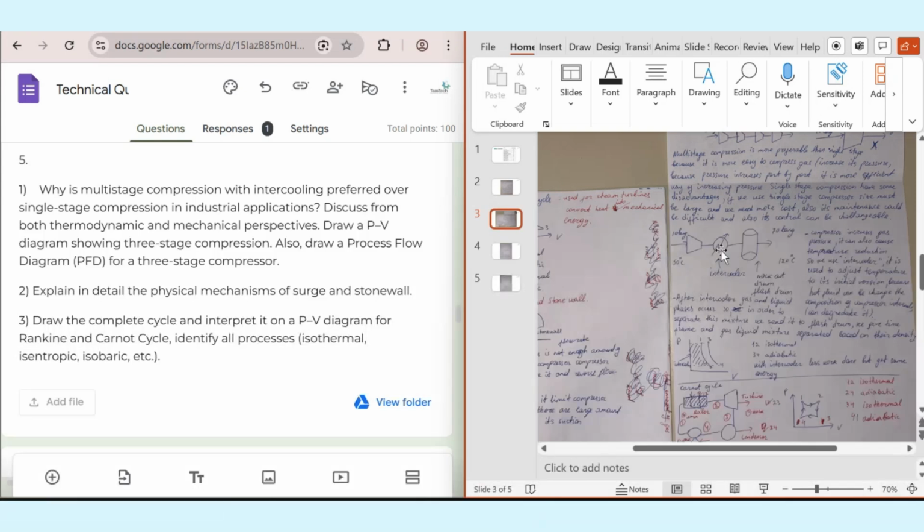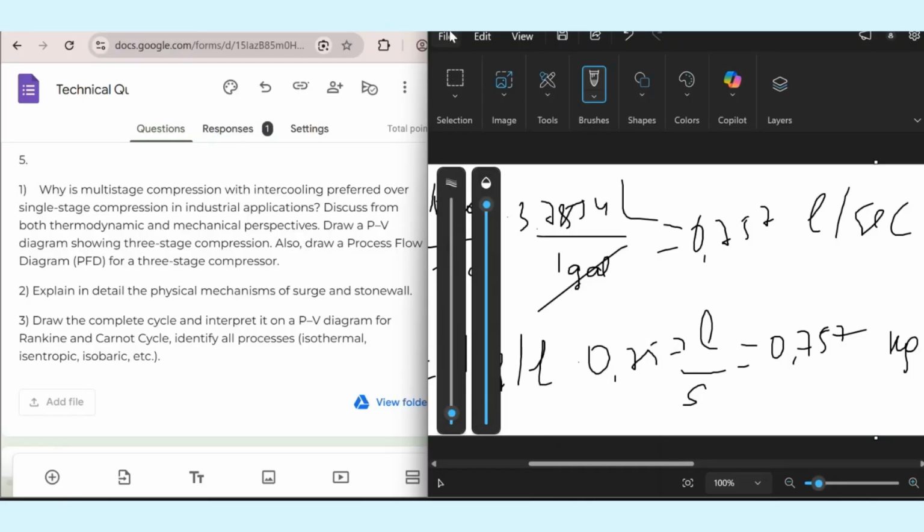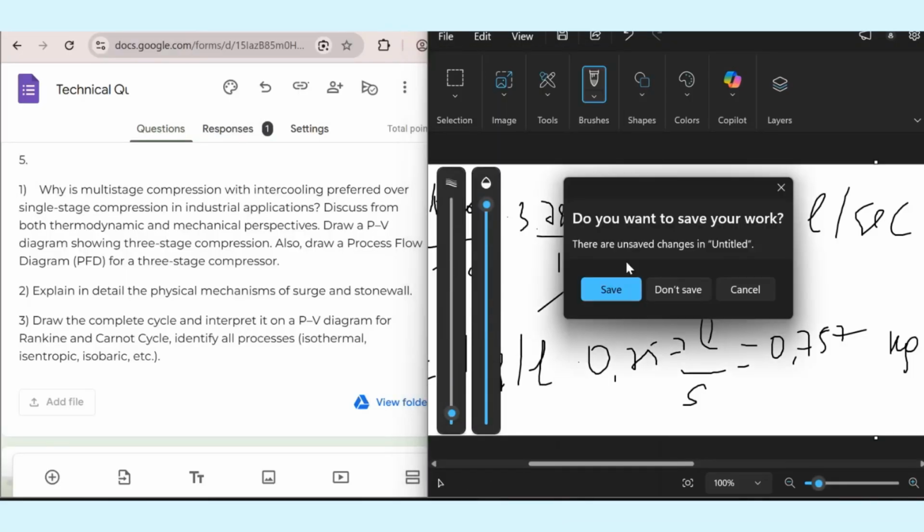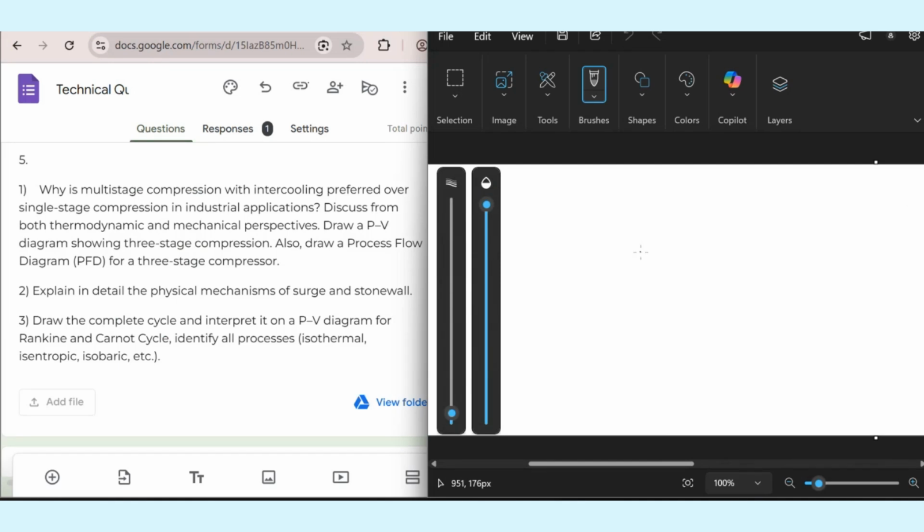And also coming to the PV diagram, it's a little bit inaccurate here. That's why I will draw it by myself. Just a minute. So here we have the isothermal curve, we have the adiabatic curve. So if we use multi-stage compression, it should be like this. We are starting here, we have an intercooler here. That's why it will go like this, like this, like this. It will depend on the number of stages.